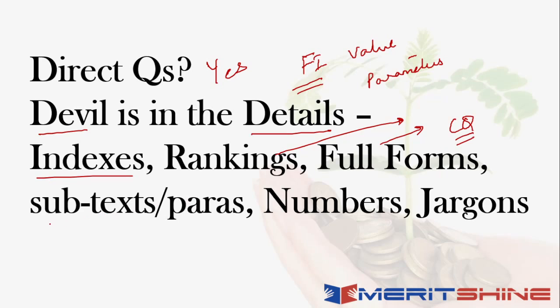So not only is the headline important, of course headline is the most important thing, but apart from the headlines, it's also important to look at the subtext of a headline. So basically the 2-3 lines below the headline, that also becomes important. But not only is the subtext important, you also need to look at the individual paragraphs and look at important information that you can gather from there as well, right? So it's important that you look at any news from a holistic standpoint.